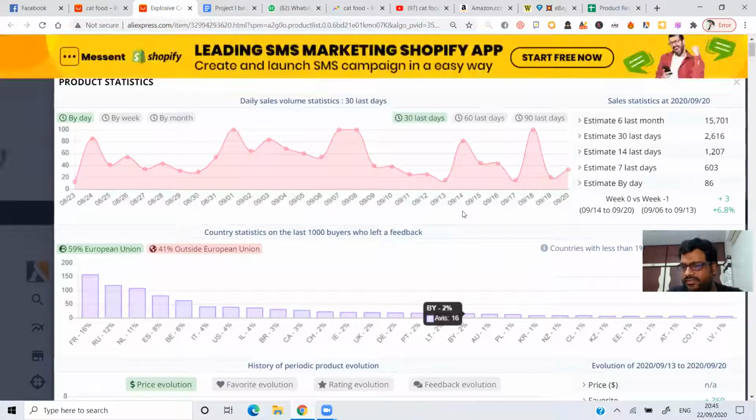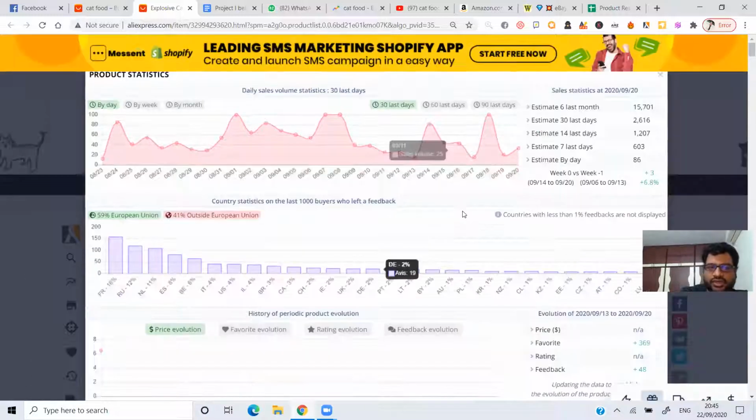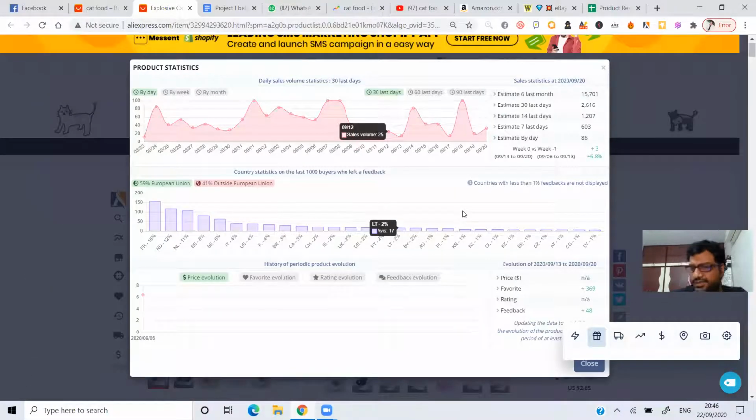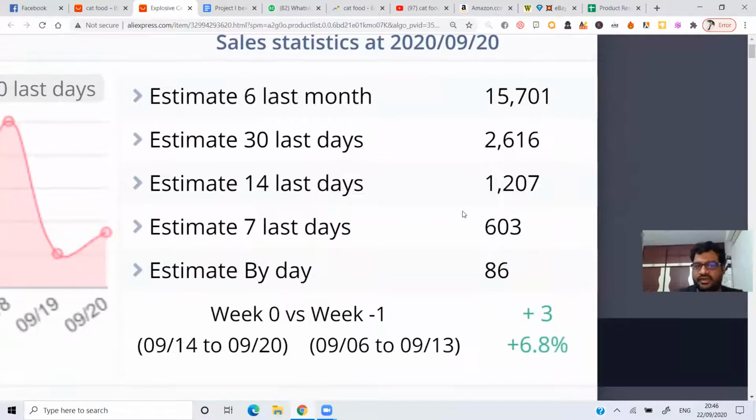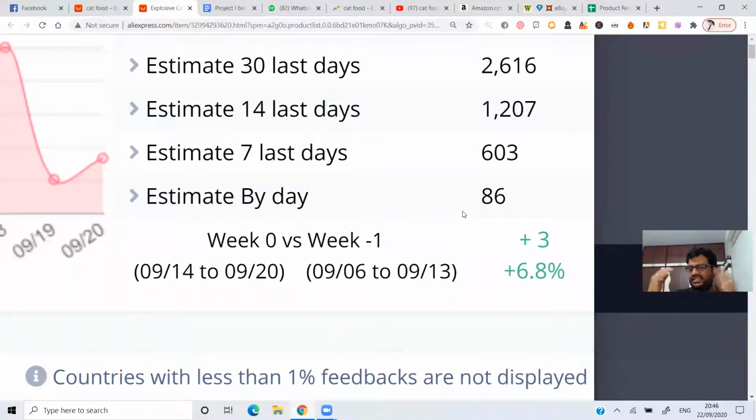This is a tool, one of my favorite tools, which is free of cost. Maximum dropshippers do not use this particular tool. So you can check the product stats here. You can check the number of sales here. Last estimated sales 15,701. Estimated last 30 days sales 2,616. 14 days, last 7 days, and day by day sales. And you can see a clear indication of increase in sales, whether this particular product is getting a constant number of sales or it is trending right now.